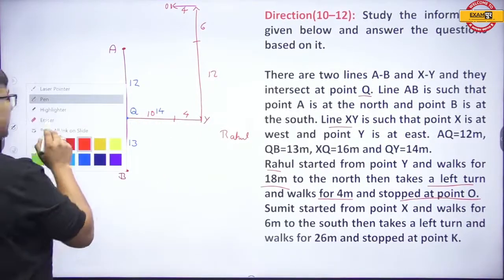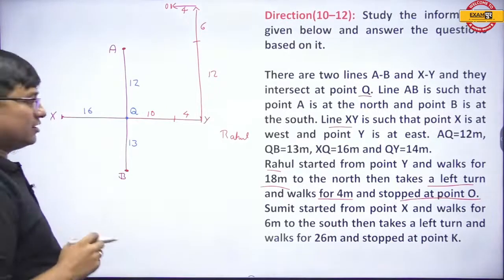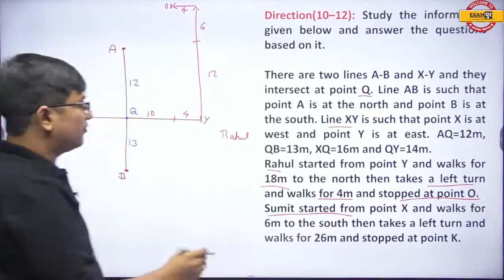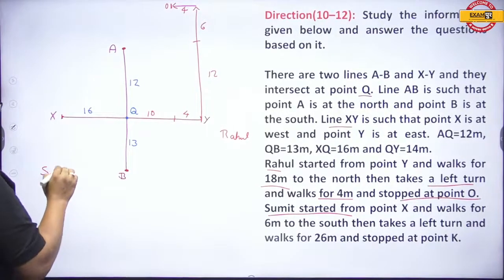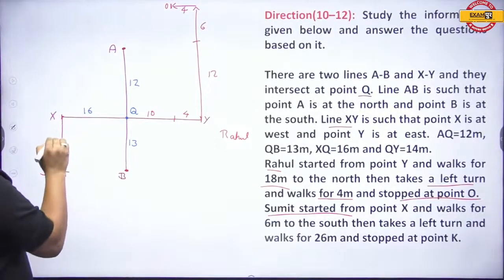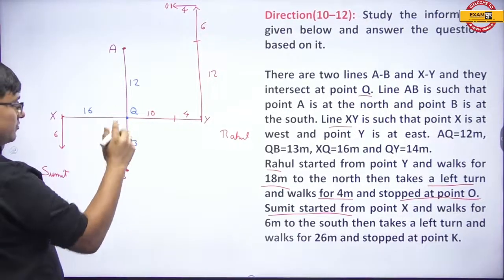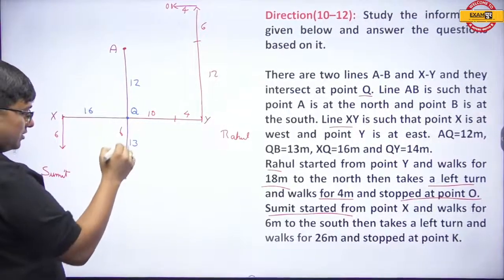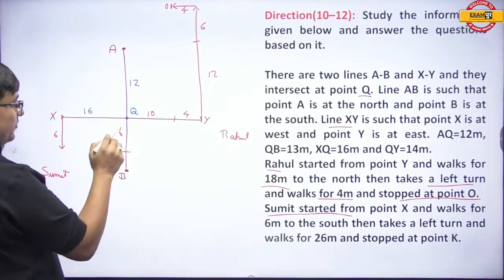This remaining part will be 10. Further, my dear students, Sumit started from point X. This is Sumit. Sumit started from point X, walks south 6 meter. If this is 6 meter, obviously this also will be 6 meter. So the resulting, the thing which is left out, will be 7 meter.